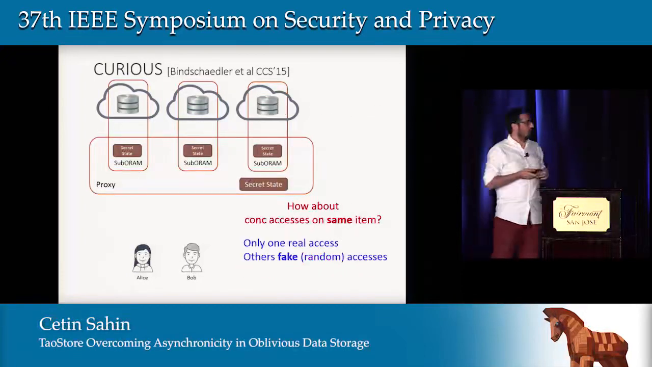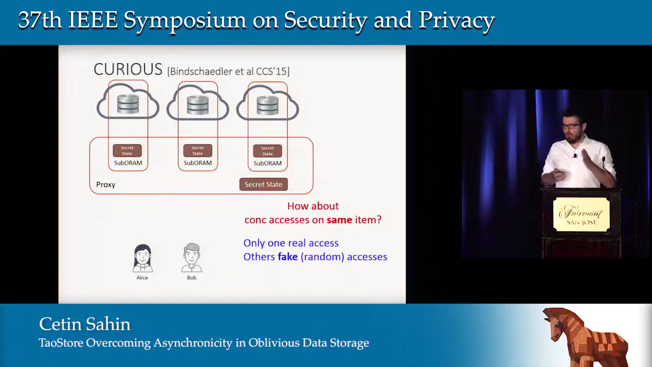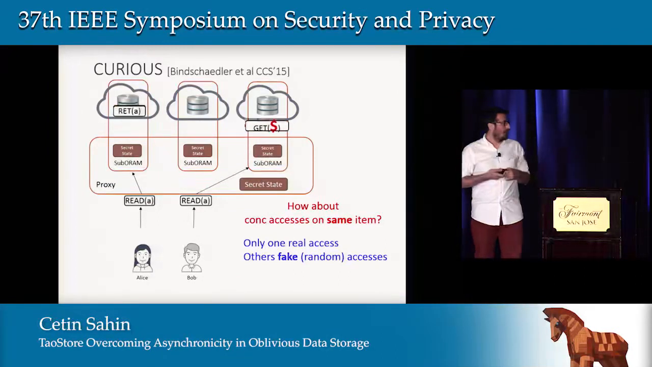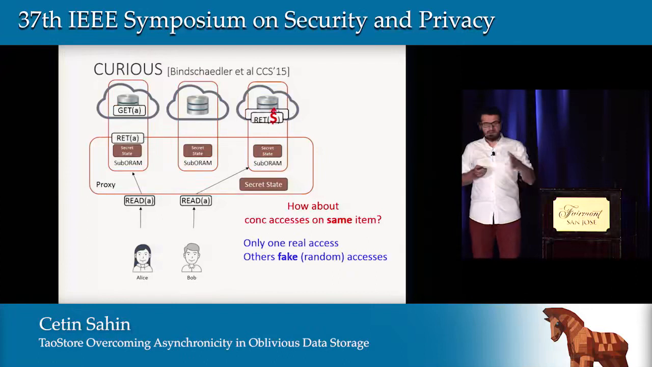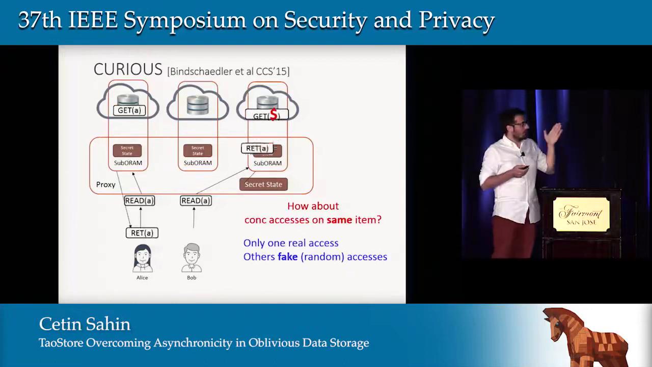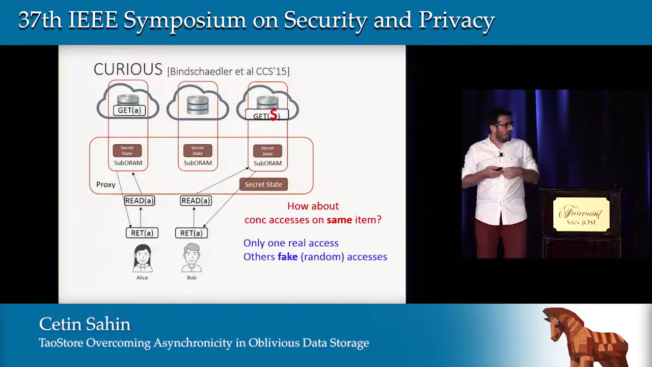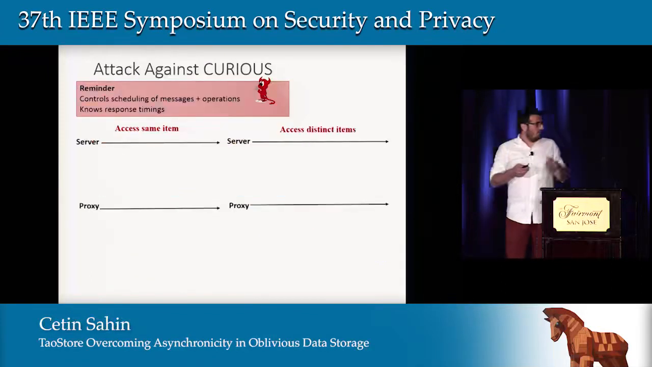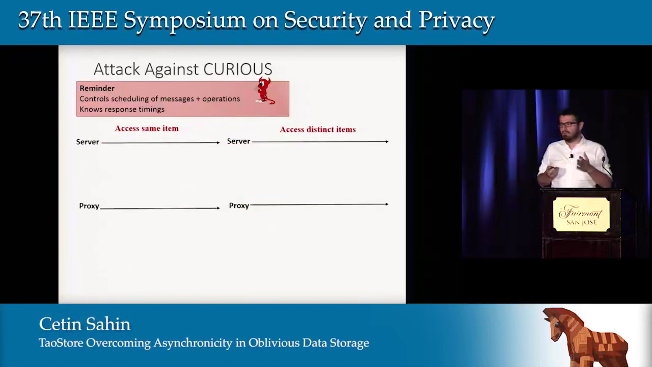How does Curious handle concurrent accesses on the same item? Curious uses a fake access approach. Only one real access will be made, and the others will invoke fake or random accesses. So here you see there are two concurrent accesses on item A, and the second request will issue a fake access operation.